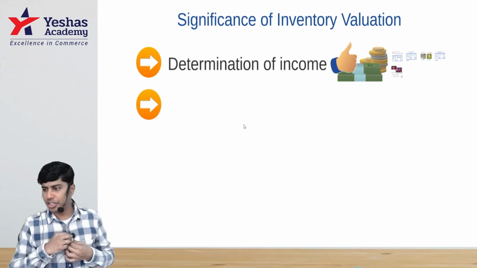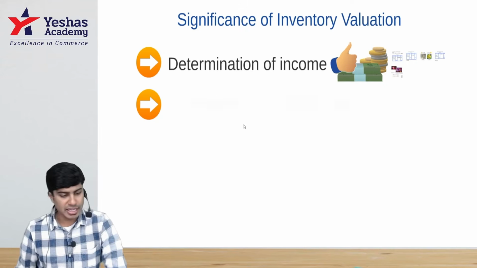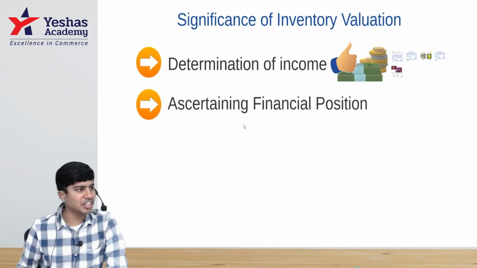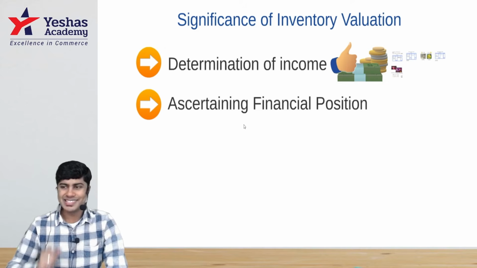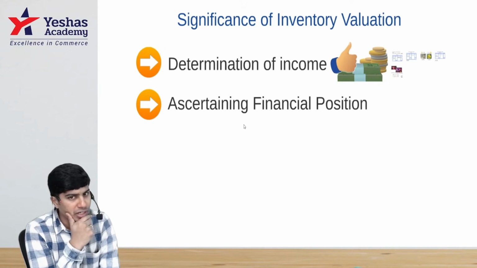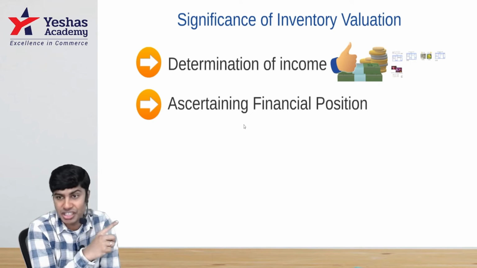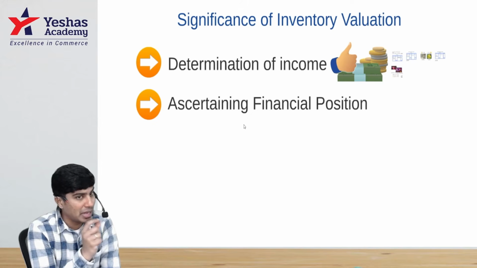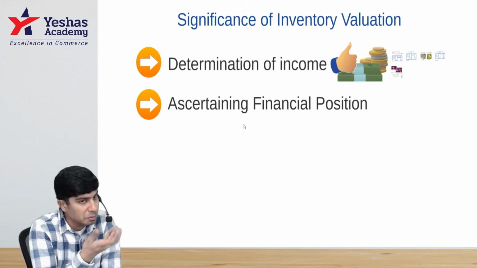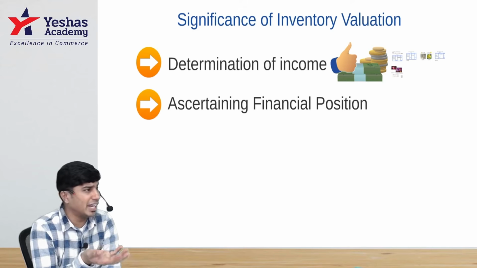after writing determination of income, the second point is ascertaining financial position. This inventory, whatever you compute, will not just impact the profit. Inventory is an asset. Asset has to be shown in the balance sheet. When you show this asset in the balance sheet, it will impact your financial position. It will in fact impact computation of your net worth.